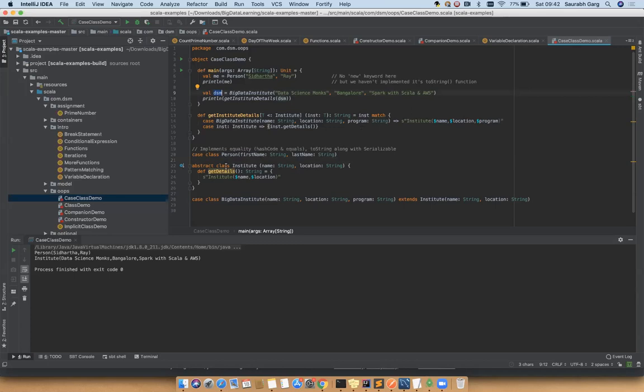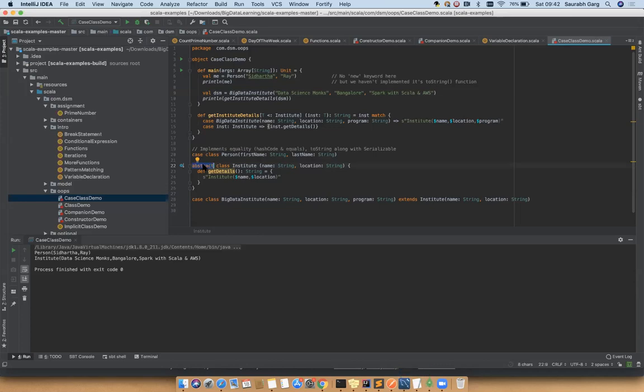So here I've created a hierarchy. I didn't cover inheritance because it's not required, so I'm not adding it, but I've given a small example: an abstract class Institute having a constructor. When you declare a class with the abstract keyword, you won't be able to instantiate it. As the name suggests, abstract means it's an abstract structure. What's the intent of an abstract class?